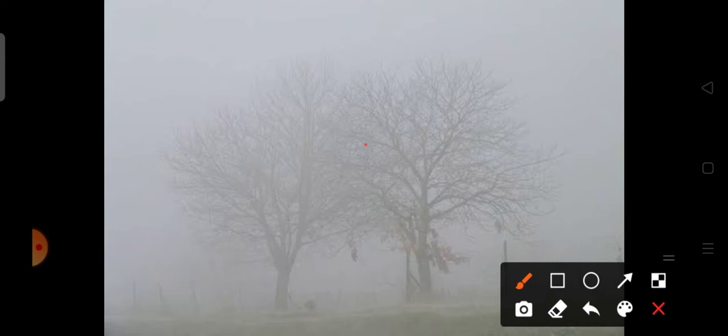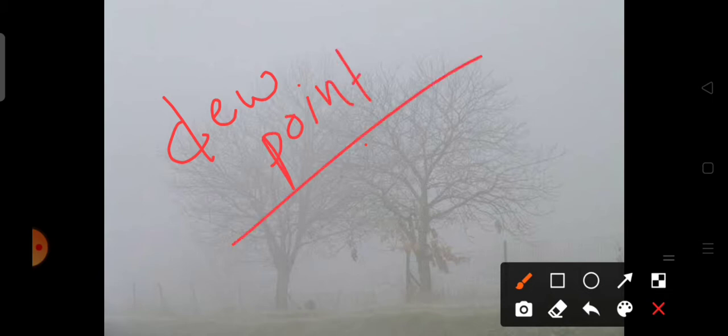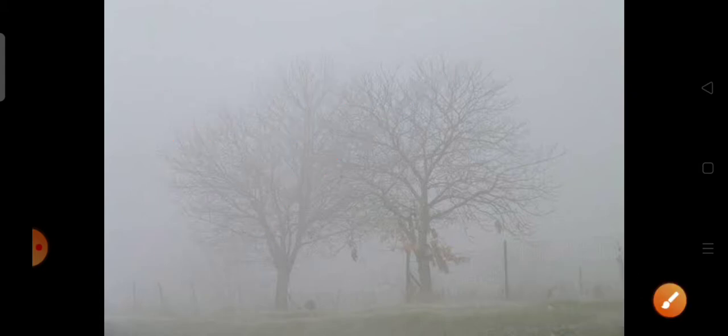On long winter nights, the ground cools rapidly and the air above cools down at the surface level, reaching the dew point closest to the earth's surface, which forms water vapor condensed into minute particles, that is fog.